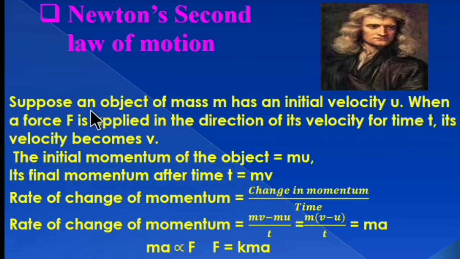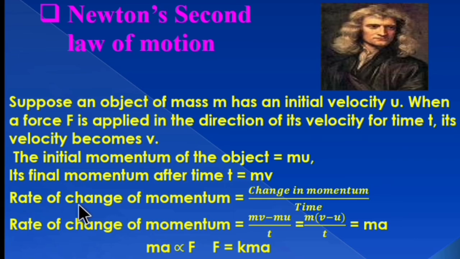Suppose an object of mass m has initial velocity u. When a force F is applied in the direction of its velocity for time t, its velocity becomes v. The initial momentum of the object is equal to mu. Its final momentum after time t is equal to mv.